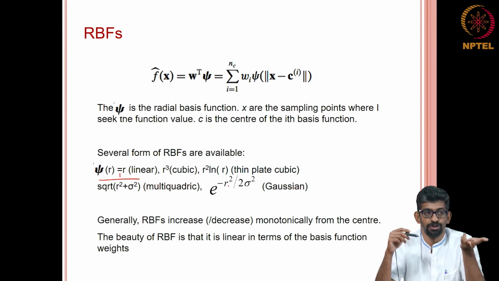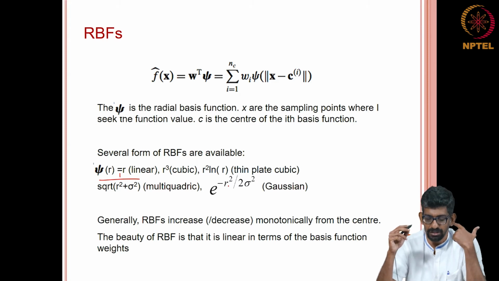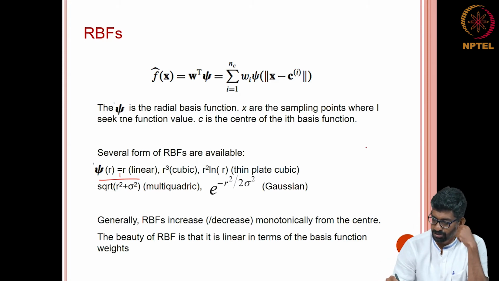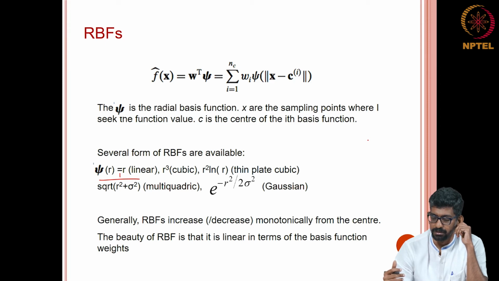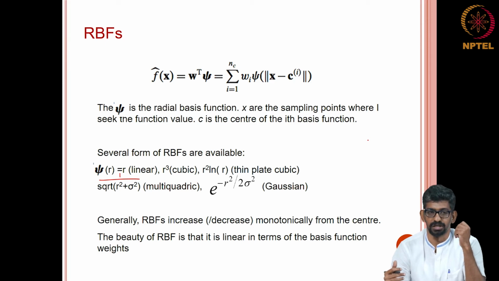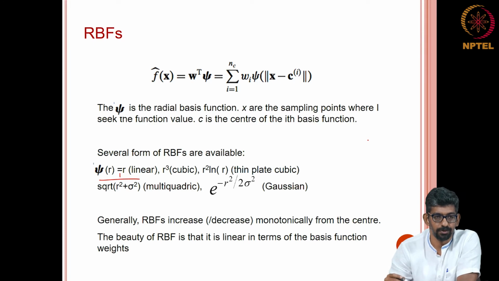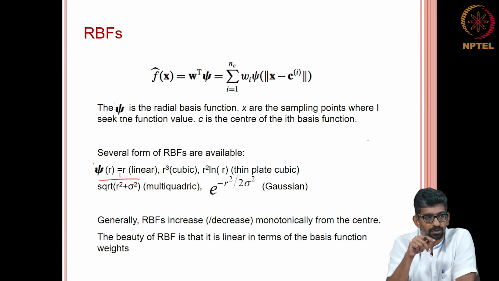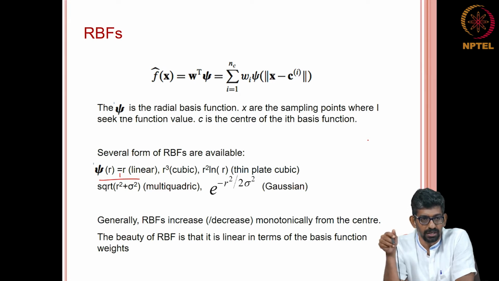Or you can use the PRESS error. Usually all these ideas also came from machine learning kind of ideas. There, usually what people do is they divide their sample into training data and test data. Training data is used to build the model, and then the test data is used for testing the model, to see how good it is.